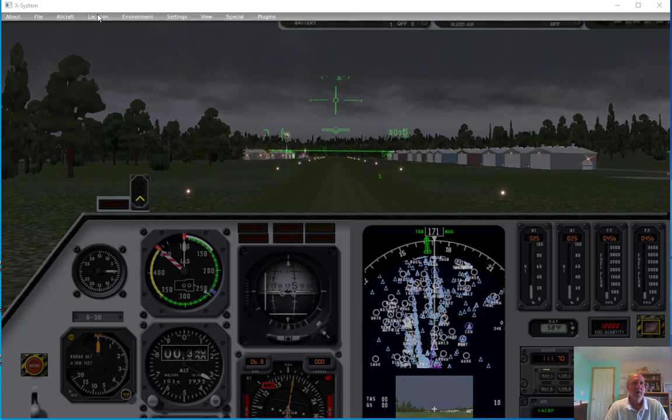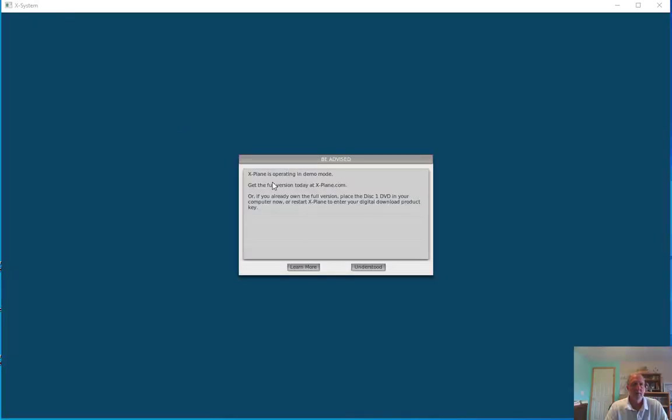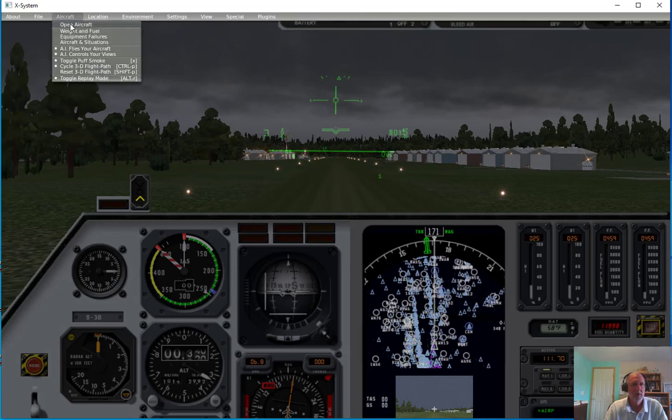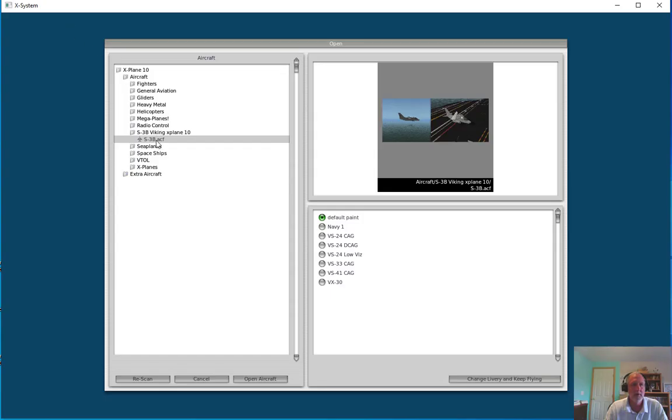Alright, the first thing we're going to do is we do want to do a demo mode. And since we're in our aircraft, we're going to get our headphones on. And I'm going to load the S3 subhunter airplane. So I'm going to choose this folder and choose the aircraft file for that.